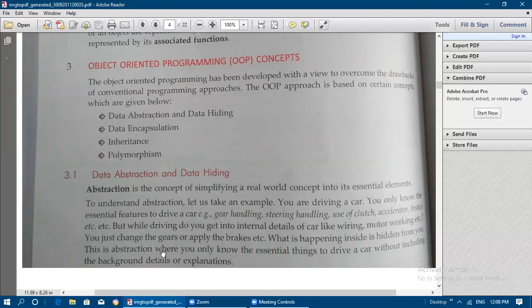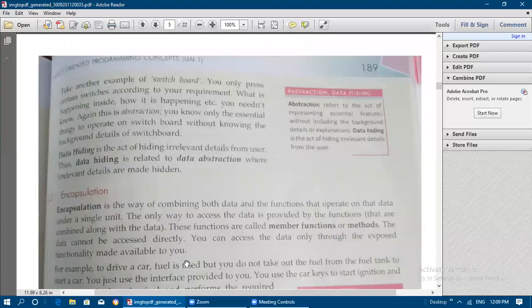So this is known as abstraction, where you only know the essential things to drive a car without including the background details or explanations. How the internal circuitry board was designed, all those things are hidden from the user. So abstraction is hiding the background details or explanations and showing only the essential things. This data abstraction is followed in all product manufacturing also.